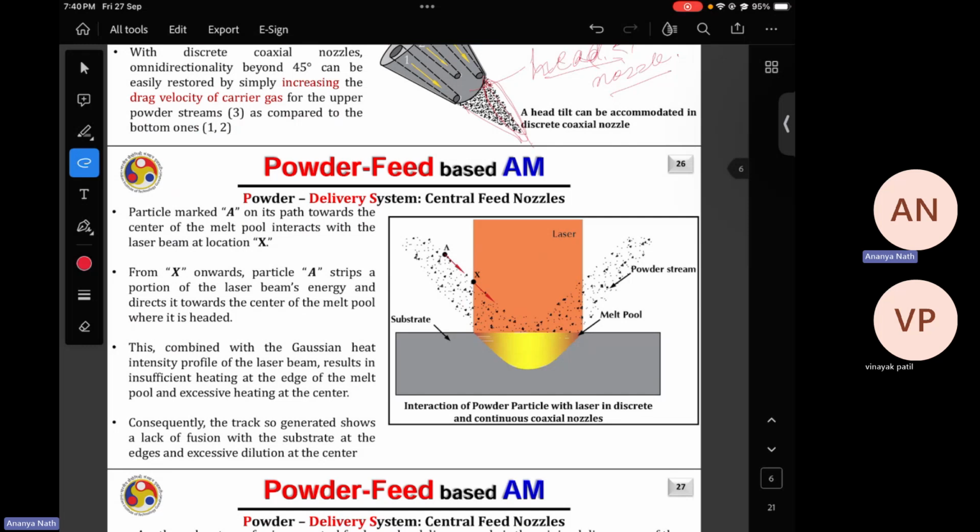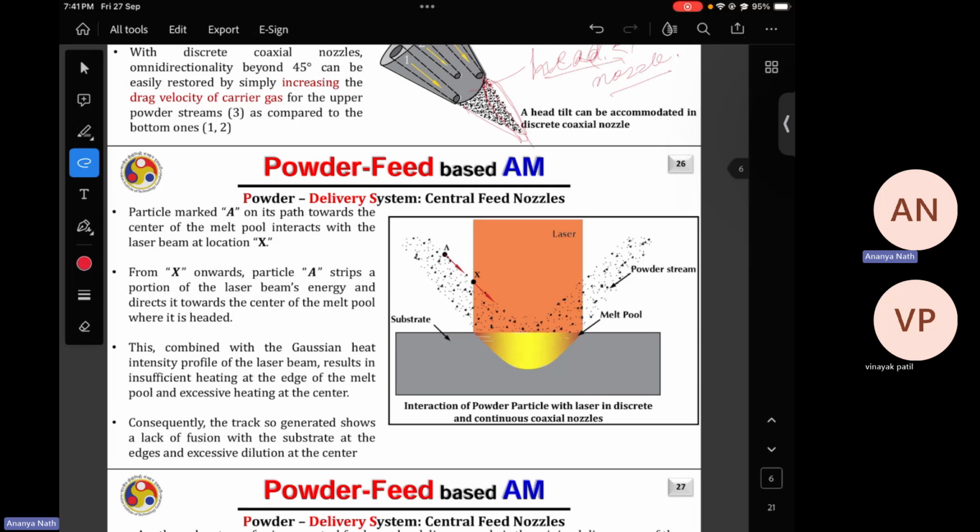So the conclusion from this is, if you are using a side nozzle arrangement, then I will conclude two points from here. One point is, with a side nozzle arrangement, it's difficult to print material in case of DED, if you are using a fiber laser with a Gaussian profile. Conclusion number two is, people generally go for a top hat profile of the laser beam rather than Gaussian in case of DED.